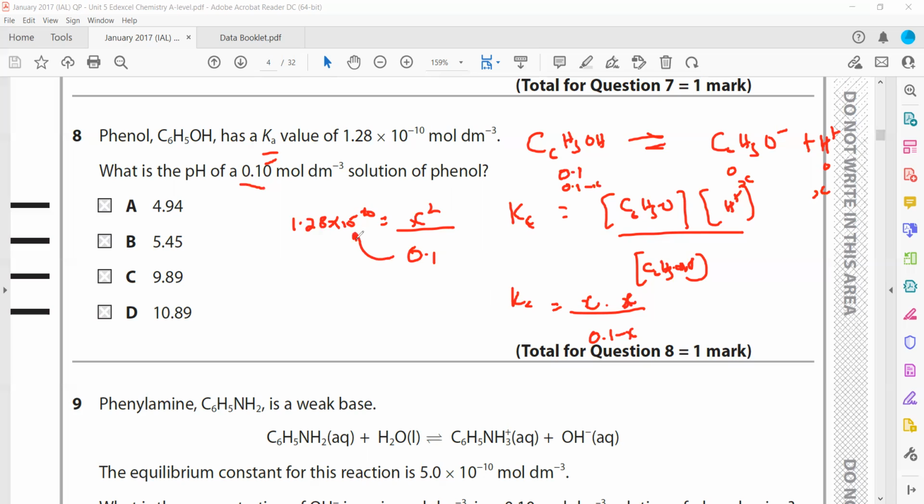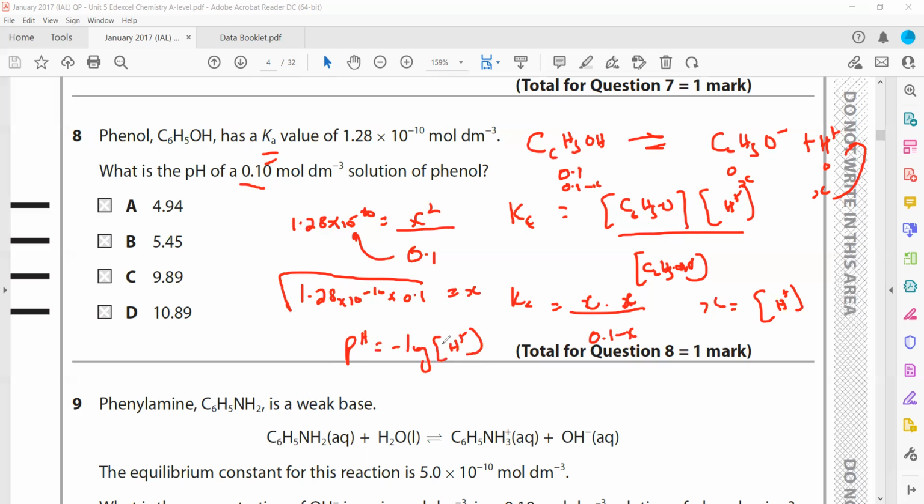So x squared equals 1.28 into 10 to the power minus 10 times 0.1. We take the root to get the value of x, and the value of x represents the hydrogen ion concentration, because x shows the amount of hydrogen. After getting the hydrogen ion concentration, we use the formula pH equals minus log of hydrogen ion concentration.